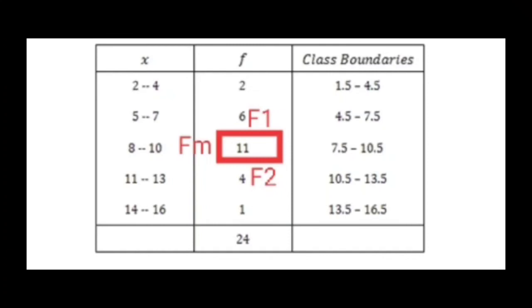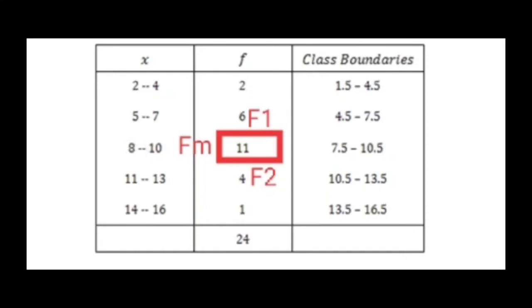As I said while doing the ungrouped data, mode means the most repeated value. So here the mode means the same. You will find which frequency is the highest, and that shall be our modal class. So here 11 is the largest frequency compared to the other groups.